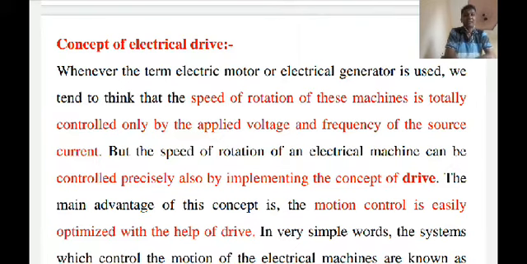So obviously a question arises in your mind, what is a drive?